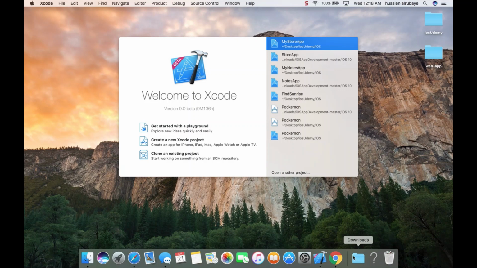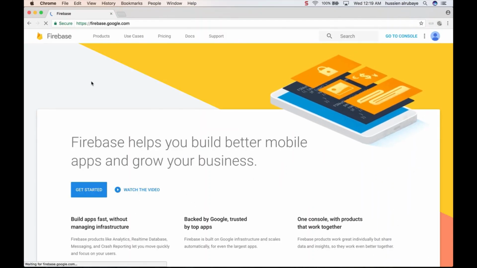If you try to build these things on your own, you need to do a lot of work. One of them, you need a database, for example SQL Server or MySQL. Then you need a web service to read the data. When a user wants to log in, you pass this information to the web service, then the web service accesses the database and saves this information. And whenever you want to retrieve this data, you retrieve it as JSON, then parse it, which is a lot of work. But Google recently allowed developers to start using Firebase.